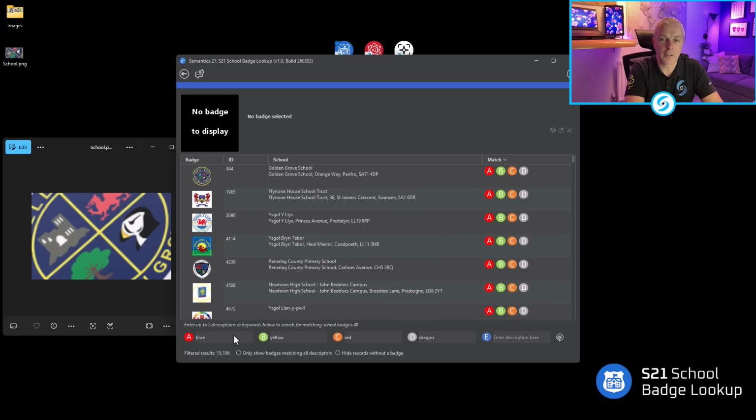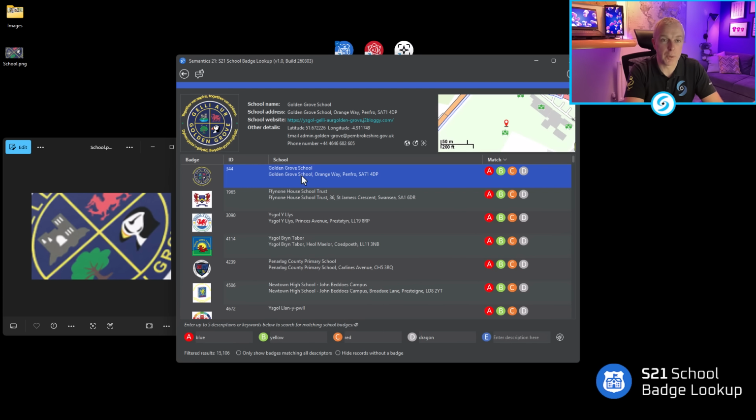And as you can see across here now, we have all of the categories that have a match. So each of those letters depicts that there is a match for that particular search that you typed in. And then we can see this top option here, we have a match for all 4. And that actual image that's provided by the School Badge Lookup does look very similar to that section of the image that we were looking at.